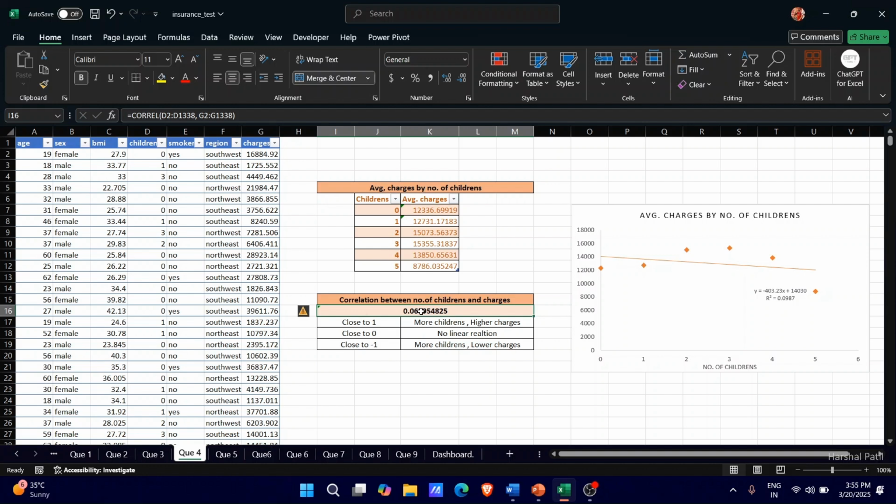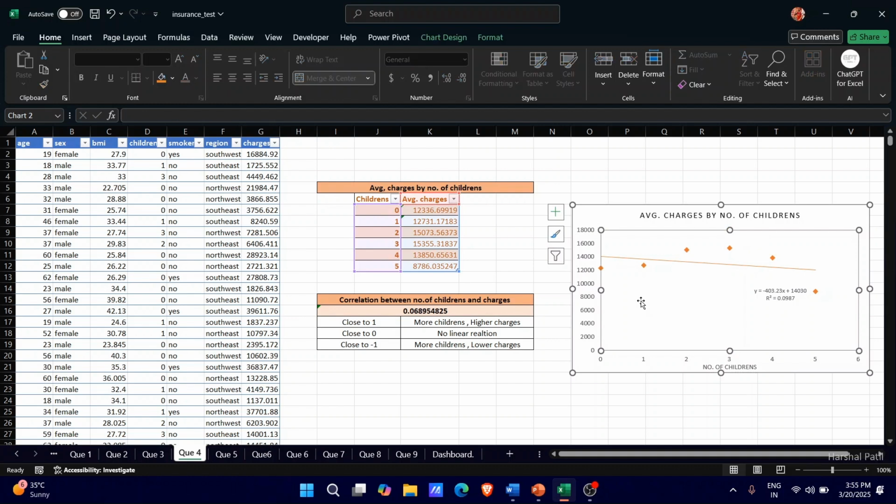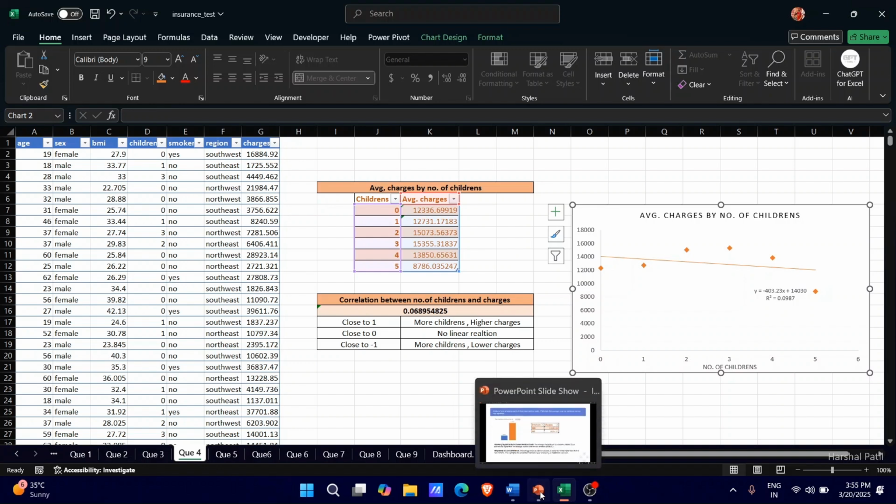We compare these medical charges, and from that we got: if the correlation number is close to one, that means more children and higher charges. If the correlation number is close to zero, no linear relation, and if it's close to -1, more children and lower charges. Here, using the chart, we have compared the prices and the correlation line, and from that we have these findings.